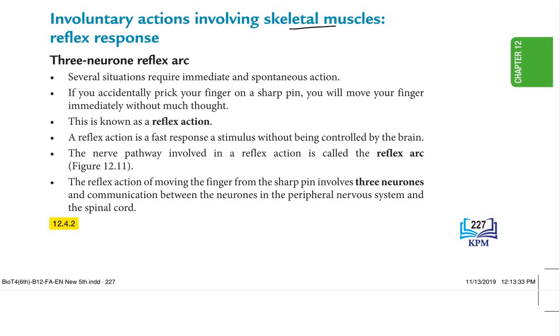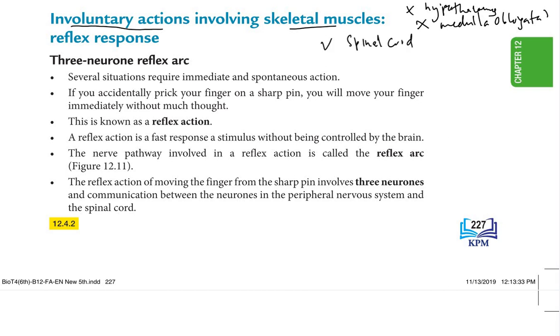So in this case, this one is also an involuntary action, but it does not involve the hypothalamus or the medulla oblongata, because those are in the brain, but this one involves the spinal cord.